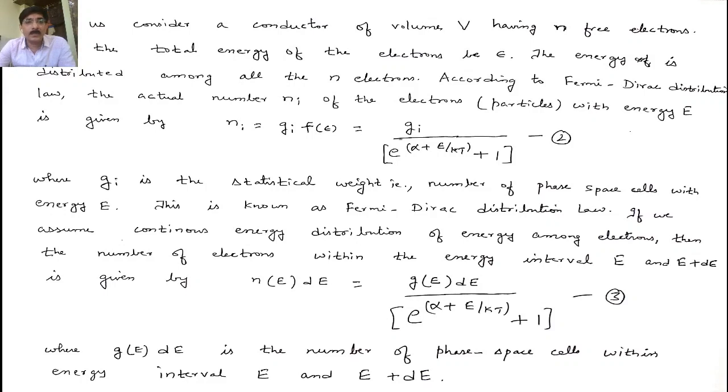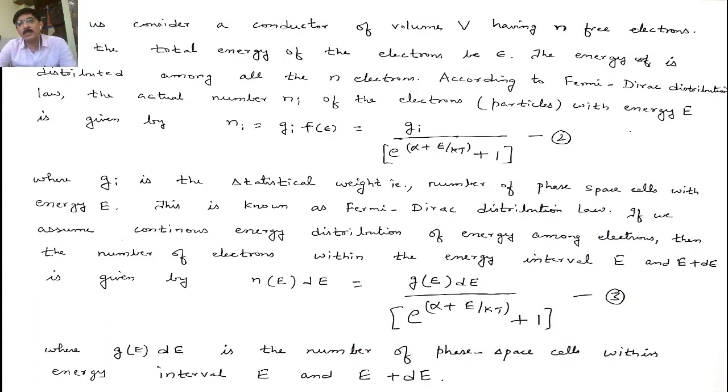If you take a conductor of volume V having n free electrons, then the total energy of the electrons is taken as E. This energy E is distributed among all the n electrons. According to the Fermi-Dirac distribution law, the actual number Ni of the electrons with energy E is given by Ni is equal to Gi into F of E, which is nothing but Gi by e to the power alpha plus E by kT, plus 1.